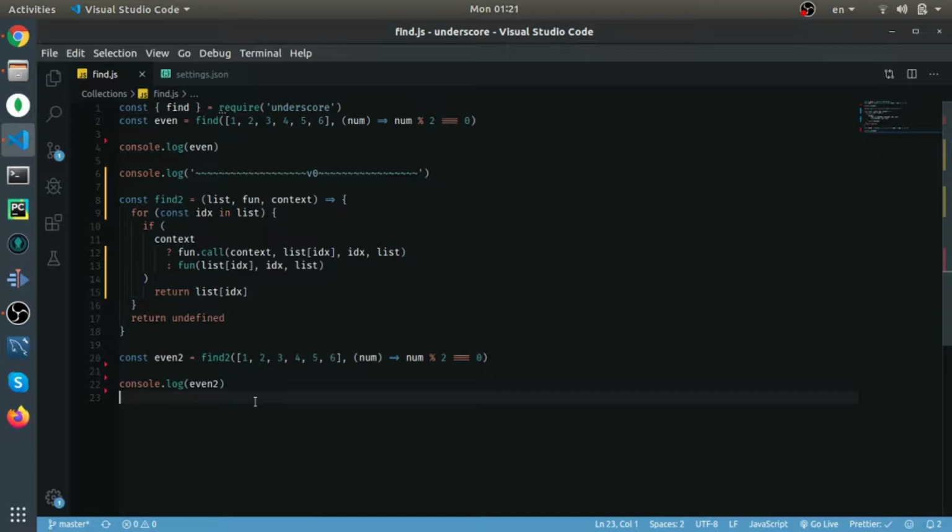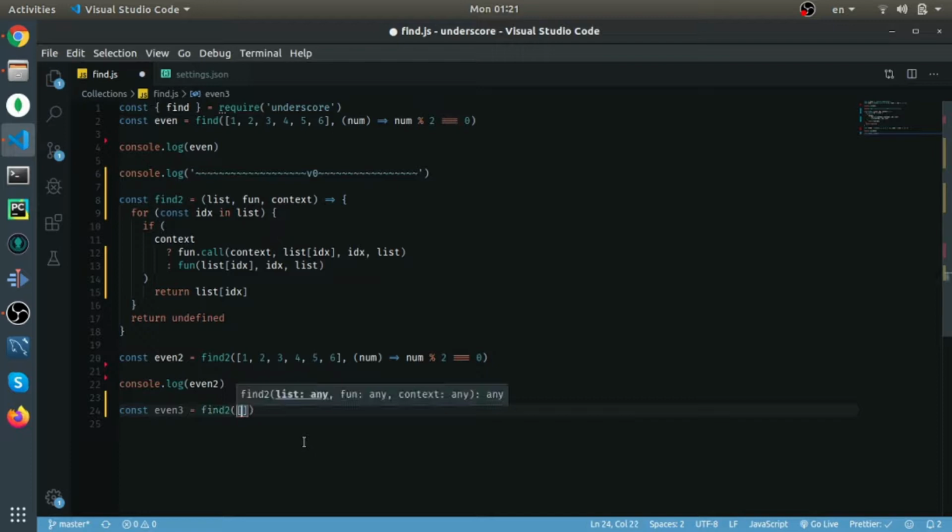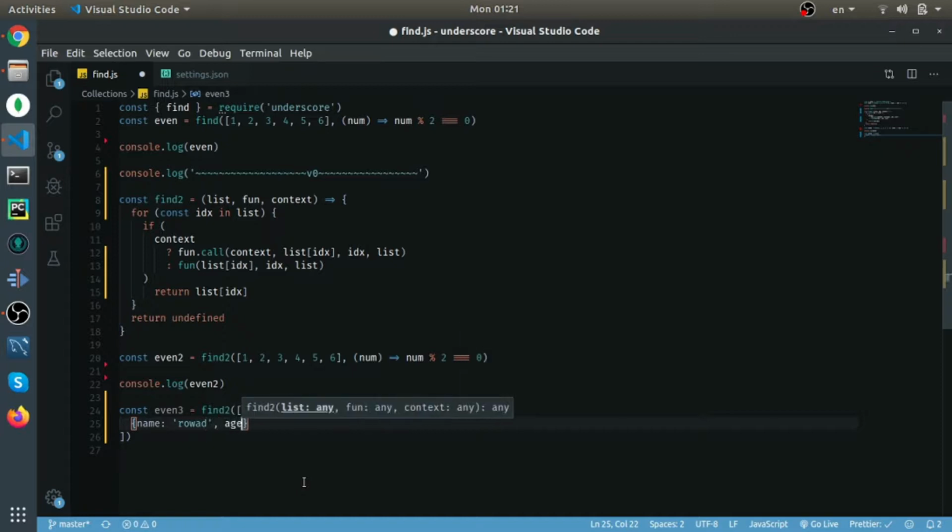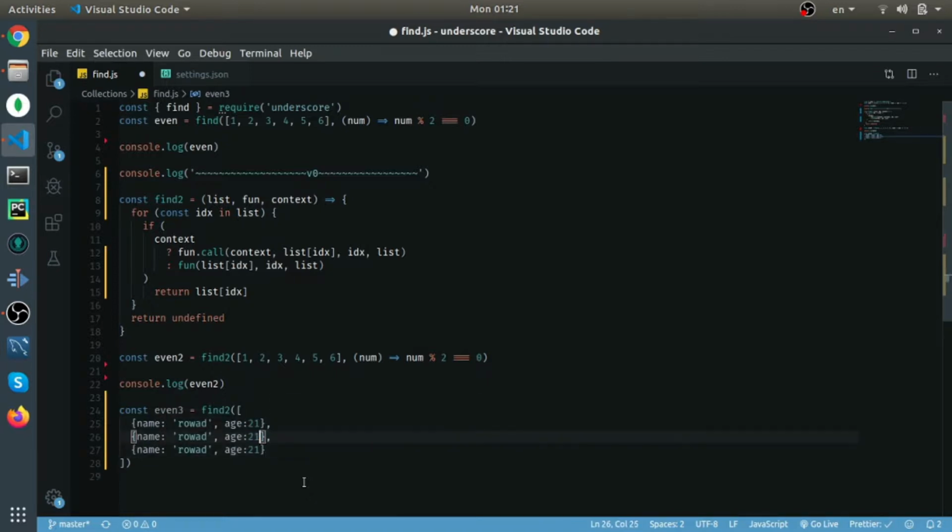But let me do another more interesting example with an array of objects. Const even3 will be equal to find2 of an array. So the first object will have a name of Fuad, an age of 21. Second age is 23, the name is Sarah.